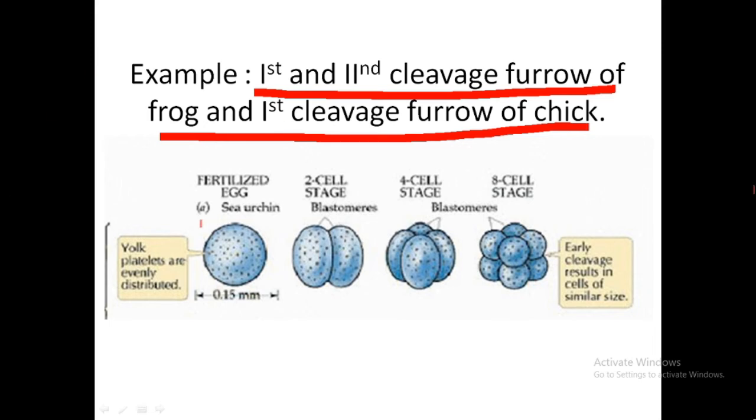You can see here an egg of frog which is simply divided from the center along the animal vegetal pole axis and forms a two cell stage, and both the cells are similar in size. In the next stage also it is divided from the center along the animal vegetal pole axis and forms four cells, and all the cells are similar in size.